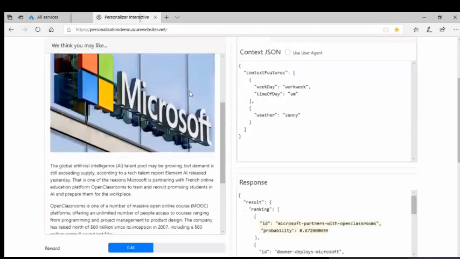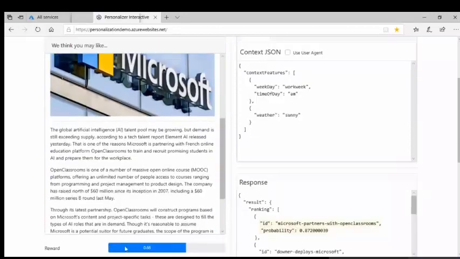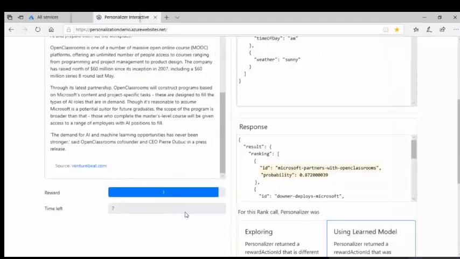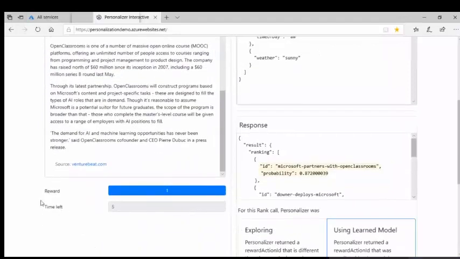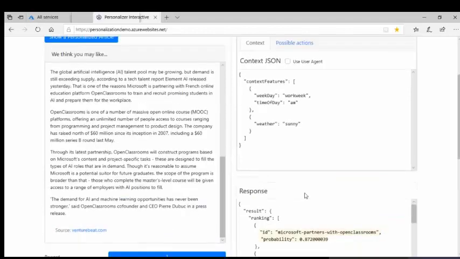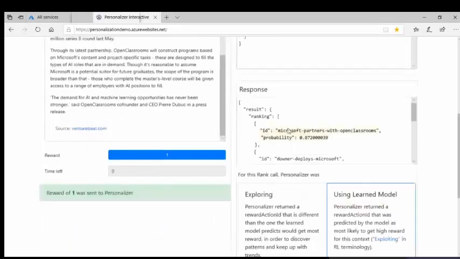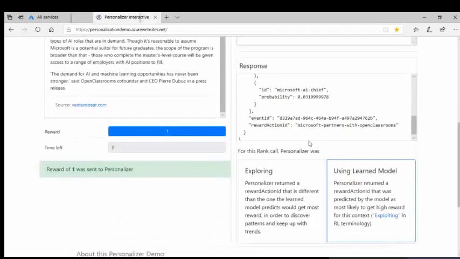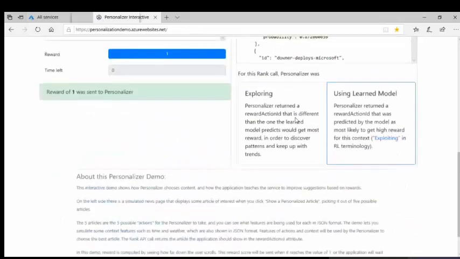See, when you scroll this, you can see here, right, reward. The reward is changing. And the time left. This is the reward wait time, which I have given, that is 15 seconds. Okay, so reward has been sent as 1 here. And you can also see the responses here. This is great, how it is going.